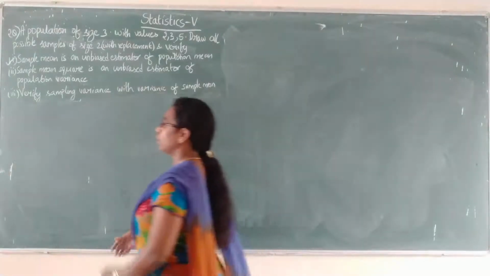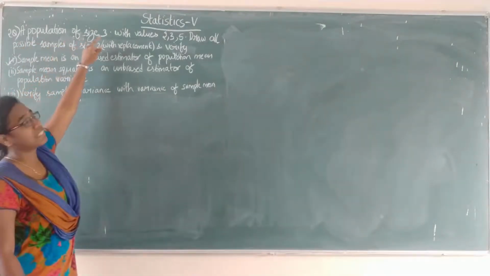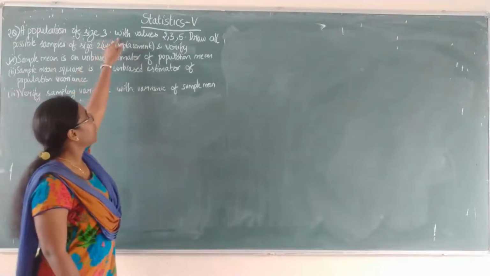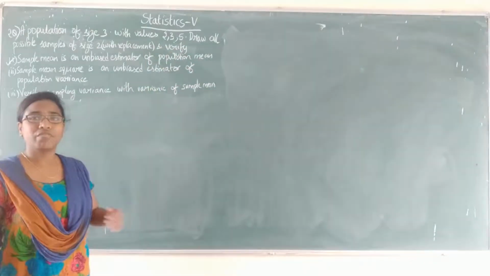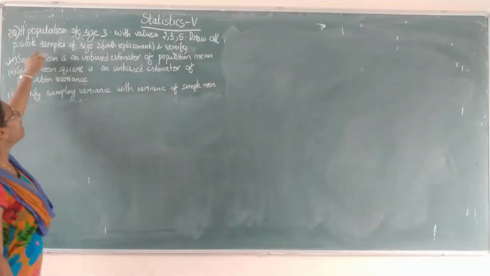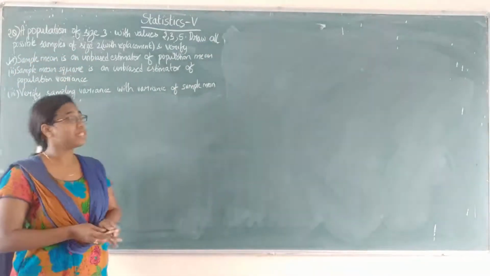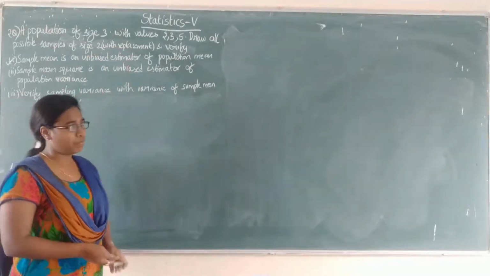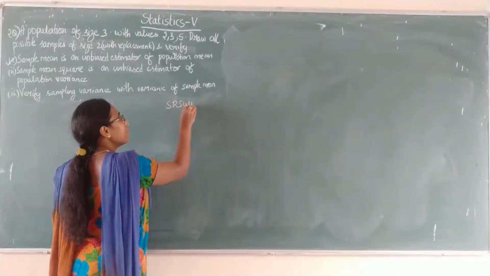So coming to the question, read the question. The population is of size 3. So there are 3 units in the population, with values 2, 3, 5. So 2, 3, 5 are the population values. Now draw all the possible samples of size 2. It is mentioned with replacement, so with replacement means we are going to use SRS WR.